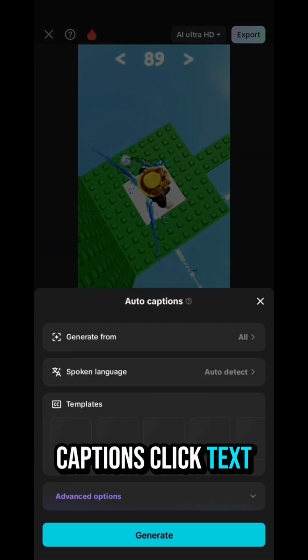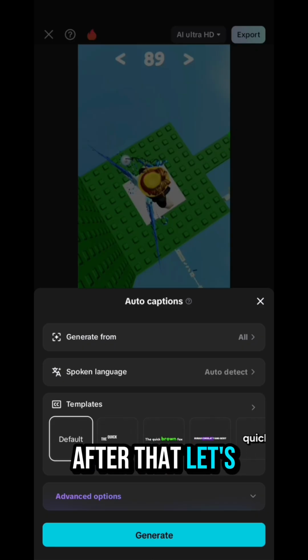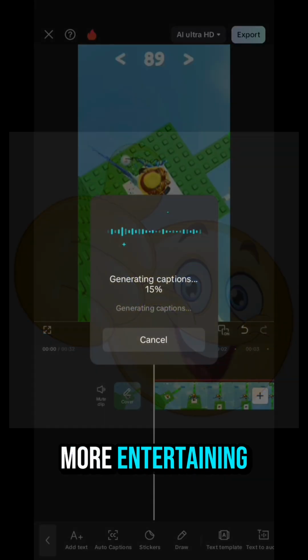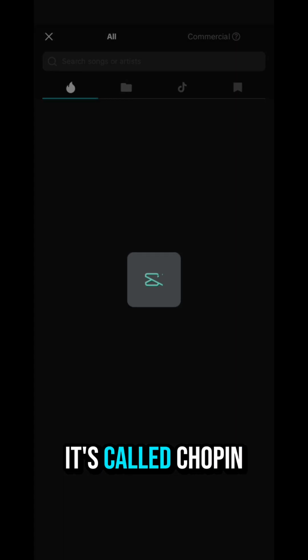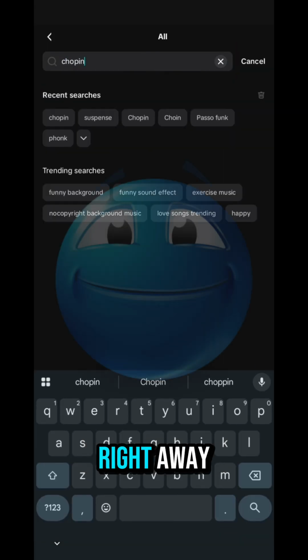Now for the captions. Click text, then auto-generate and hit generate. After that, let's add the background music. It makes the whole rant way more entertaining. Here's the one I always use. It's called Chopin. Just search it up in the sounds, you'll find it right away.